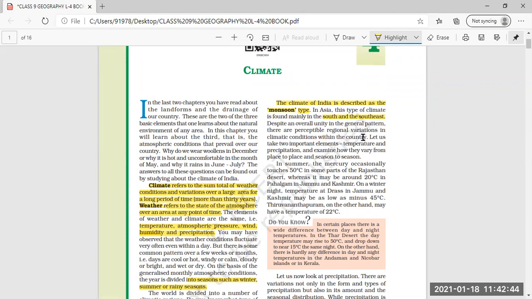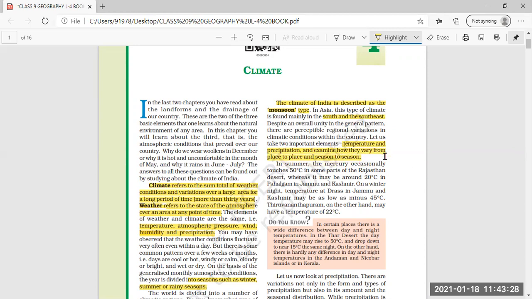Despite an overall unity in the general pattern, there are perceptible regional variations in climatic conditions within the country. That is, the changes in climatic conditions within the country are noticeable, and they follow a general pattern. Now first we will take two important elements, temperature and precipitation, and examine how they vary from place to place and season to season.